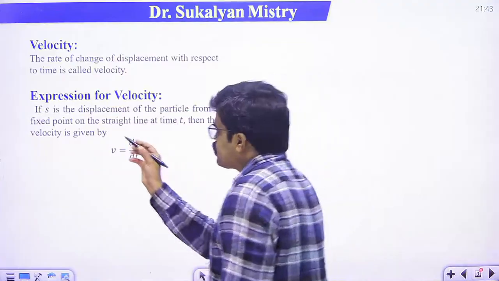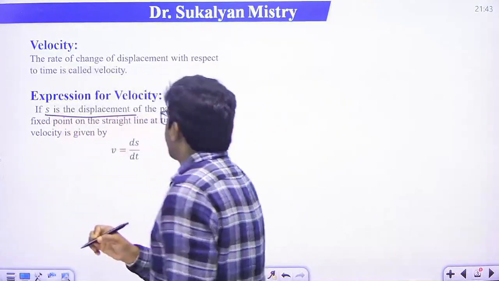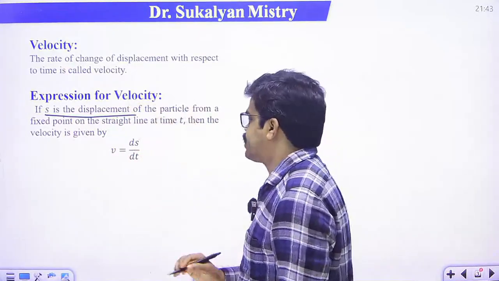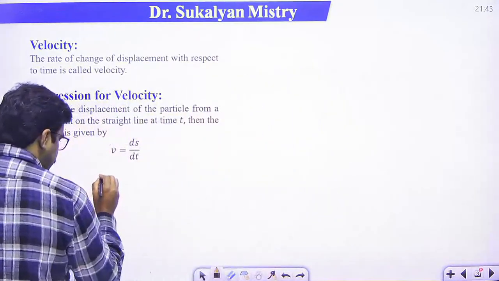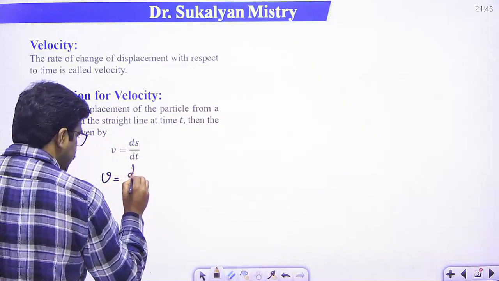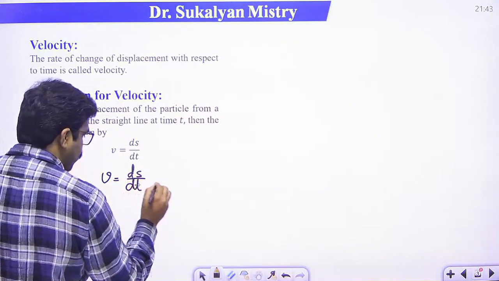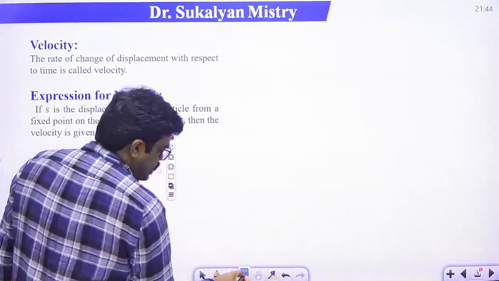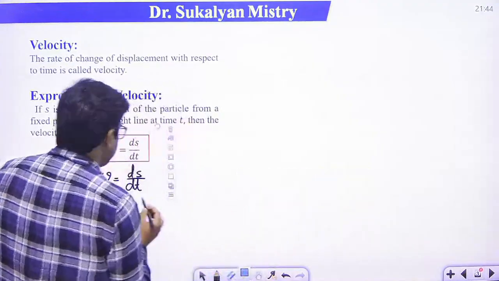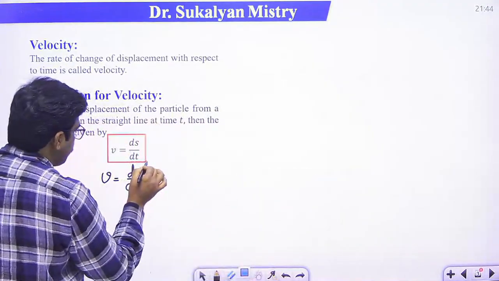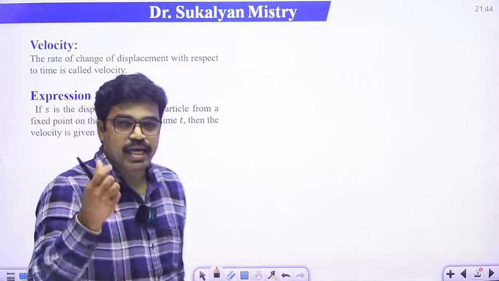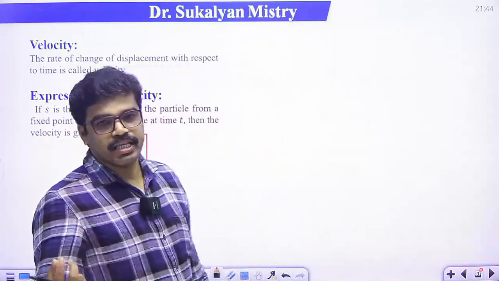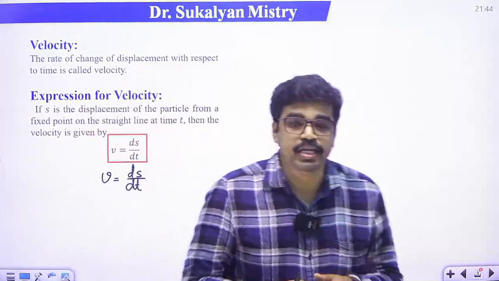Suppose s is the displacement of the particle from a fixed point on a straight line at time t, then velocity v will be ds/dt. Note this point. What is s here? s is the displacement of the particle at time t.